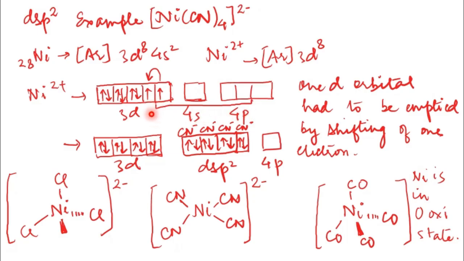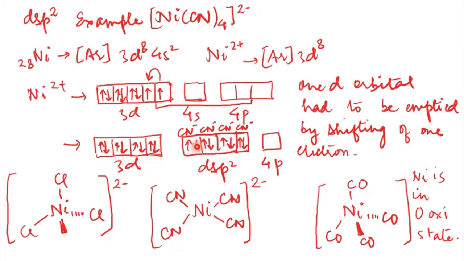But what is the difference between this dsp2 and the sp3 that you just saw? One electron is moving from its orbital to the orbital which already has one electron. So this electron gets paired, and therefore this d orbital is empty now, and it combines with this s and these two p orbitals. Now this p is again single, and these four stay together. They have the same energy, the dsp2 orbitals.